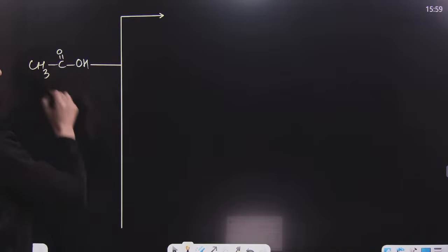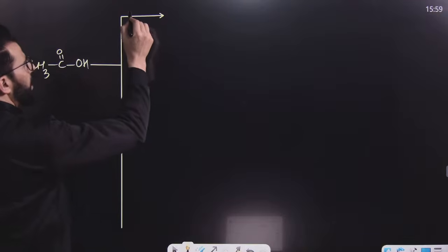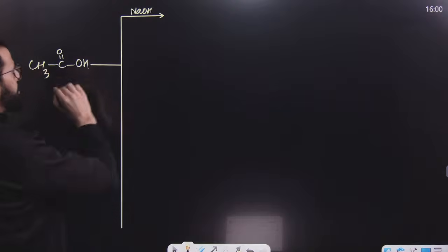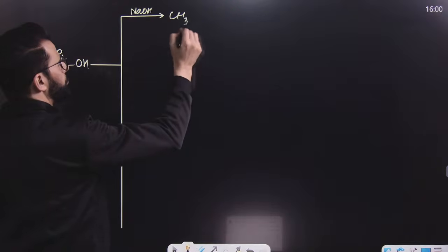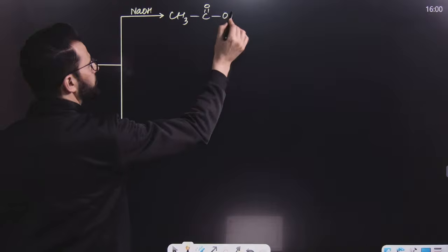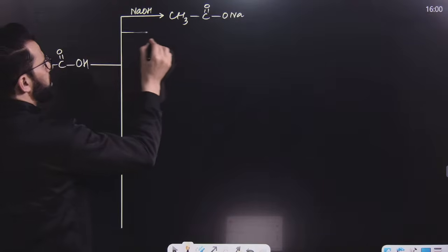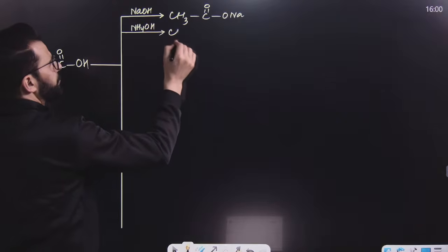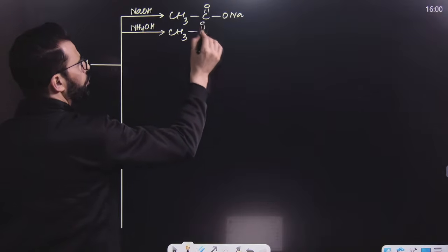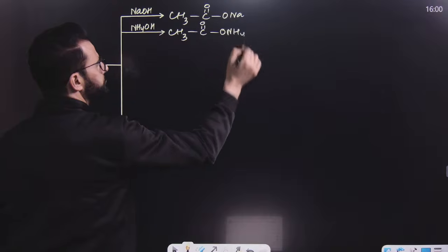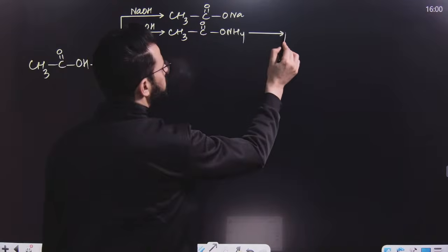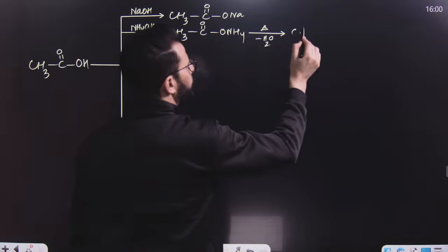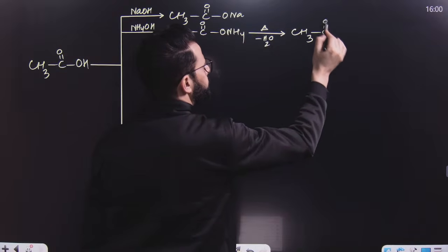Now, so this is carboxylic acid. If you have carboxylic acid and you treat it with, for example, base, then acid plus base gives salt. You know that. So it will result in the formation of this one. Similarly, if the base is NH4OH, then it will be an ammonium salt like CH3COONH4. And remember, if this is heated, it will lose a water molecule. When it loses a water molecule, it will result in the formation of amide.